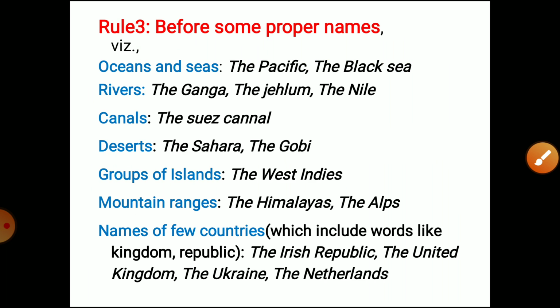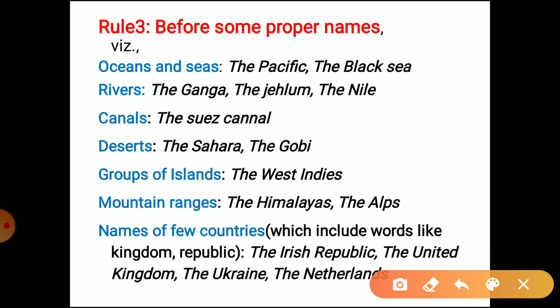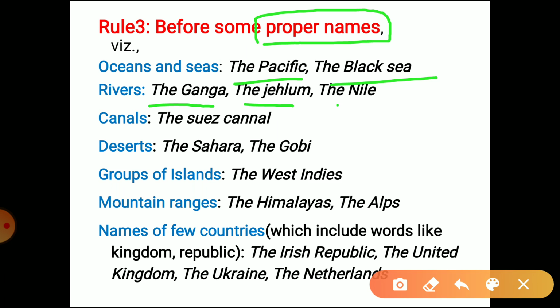Okay, the next thing we have is before some proper names. We should always remember that we never use the definite article with particular proper names. But there are certain proper names that are place names. For example, oceans and seas: the Pacific, the Black Sea. Similarly, the names of rivers: the Ganga, the Jhelum, the Nile. Similarly, the names of canals: the Suez Canal.